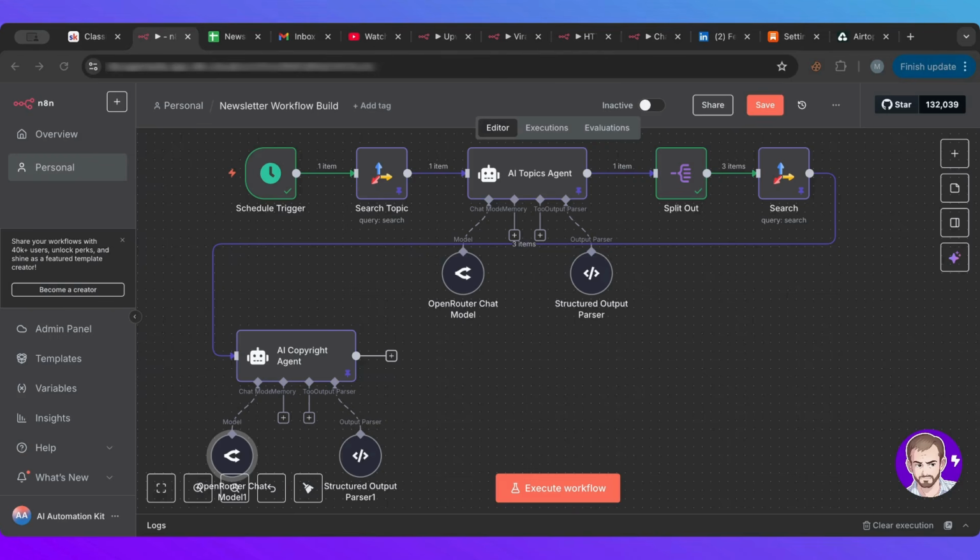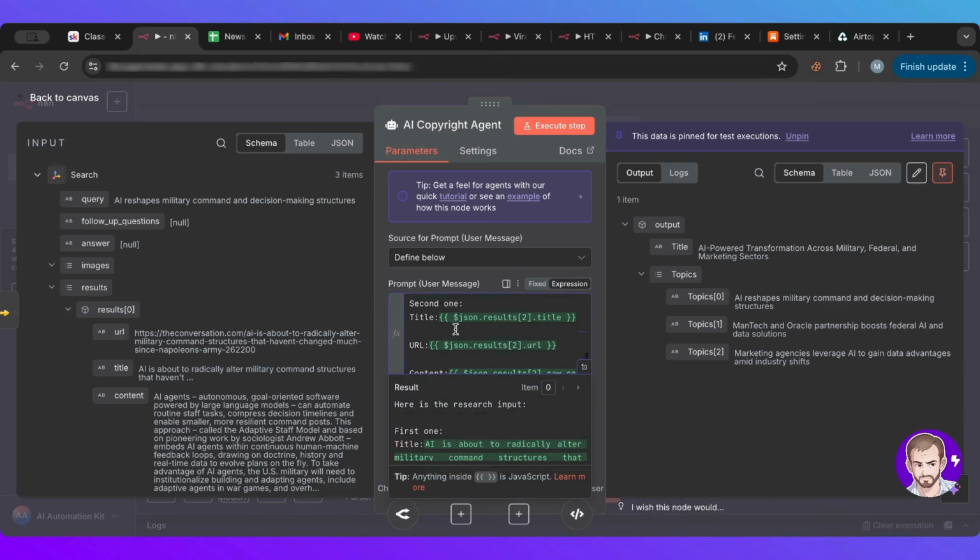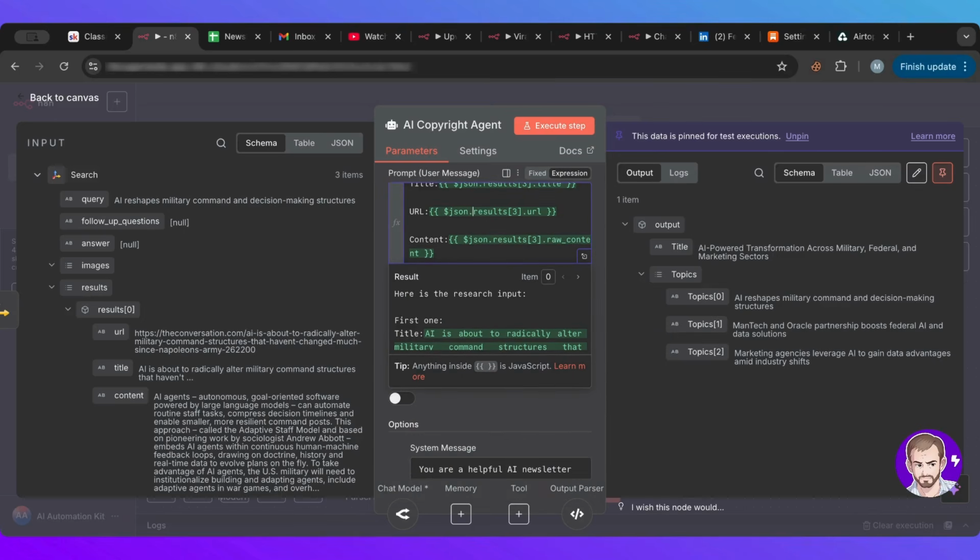Okay. And for this one, basically what I'm going to feed it is exactly what I got from here. So I'm going to do the same. Here's the research. First the URL, then the content, and notice here I'm getting the raw content. Make sure that you have that. And I'm doing it for the 3 that we get. Sorry, let me check 1, 2, and then let me put here 3. All right. So now we fed it everything we need.